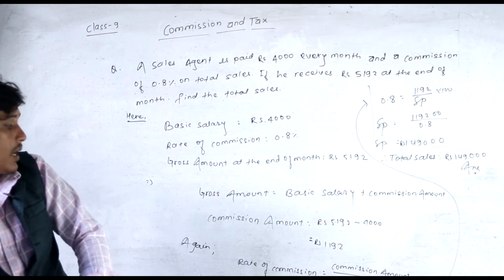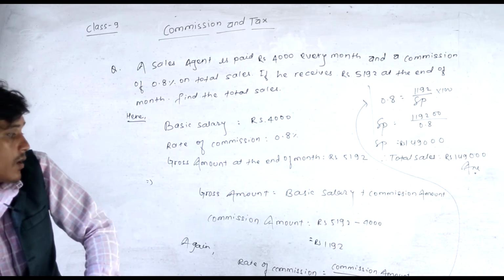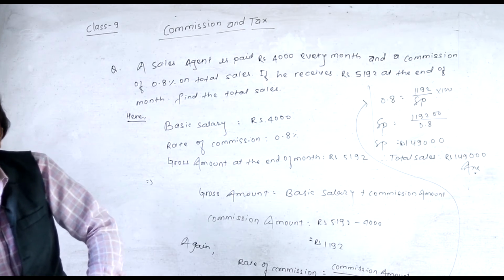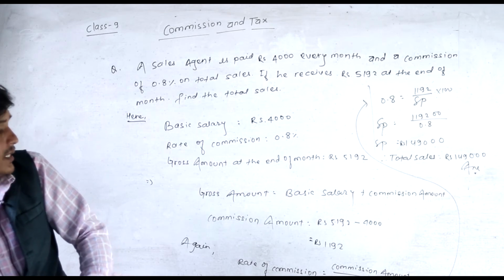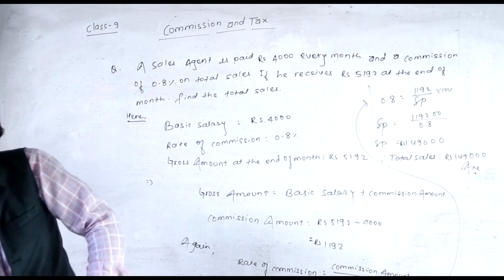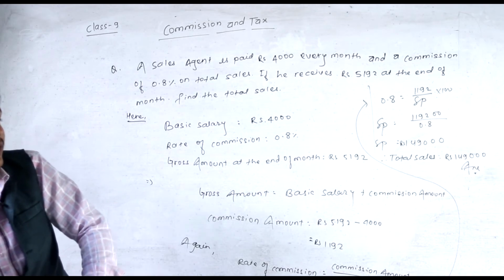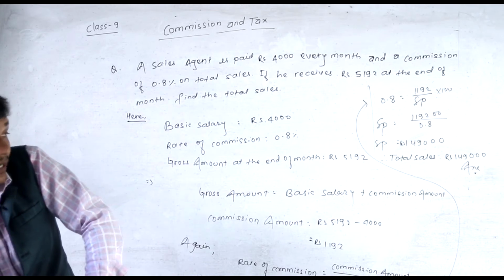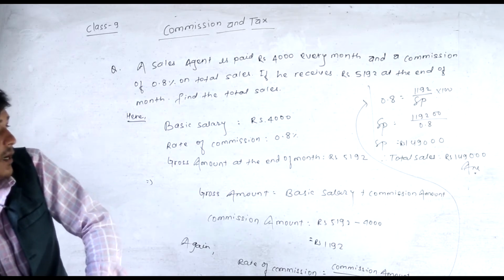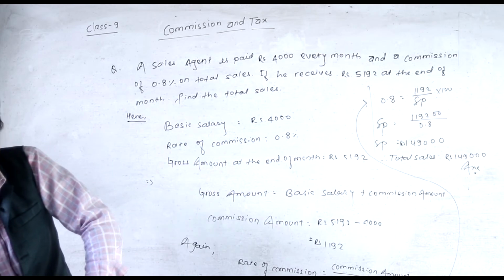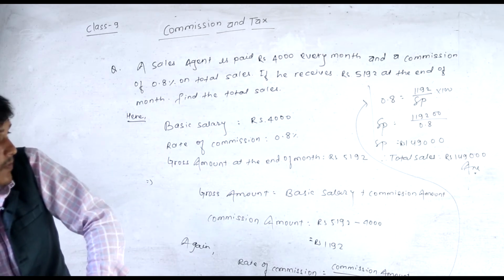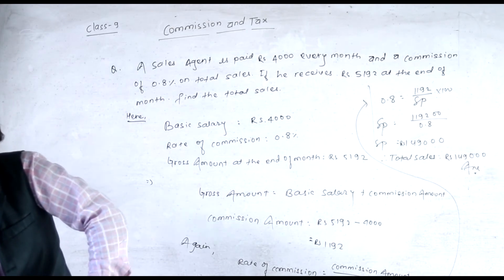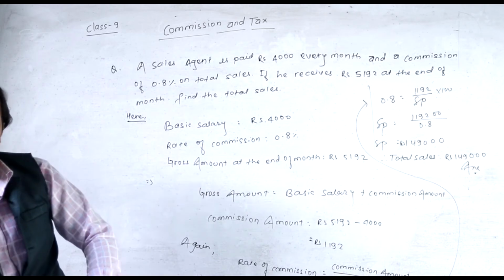So using the formula of rate of commission, that is commission amount upon total sales multiplied by 100, gives us the total sales. The rate of commission is 0.8, the commission amount is 11,92,000, and SP is what we have to find. So SP is equal to 11,92,000 divided by 0.8. So SP is equal to 1,49,000, which is your total sales that month.